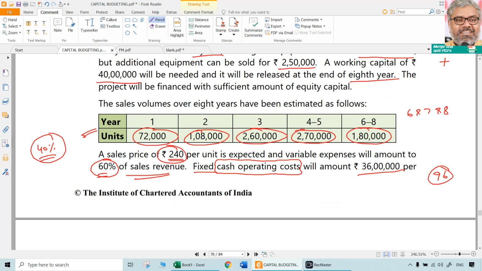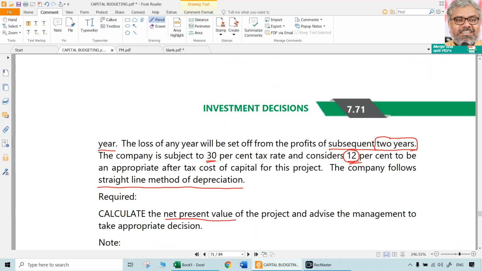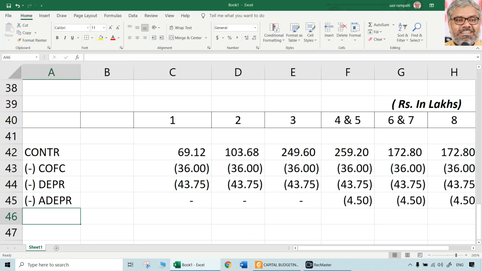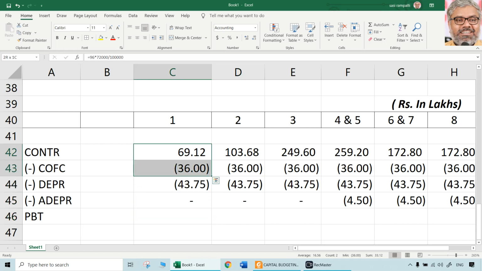I think these are the main things, naturally, for the computation of profit. So let us calculate first of all profit before tax. What is going to be the profit before tax? Contribution minus cash operating fixed cost minus depreciation and minus additional depreciation if any. So this is the profit before tax, which is 10.63 lakhs negative in year 1.